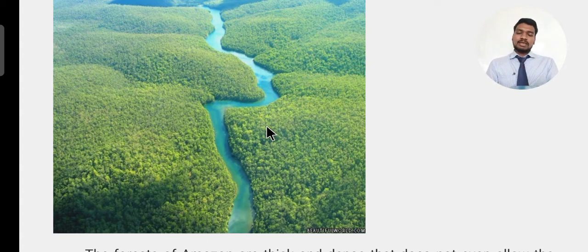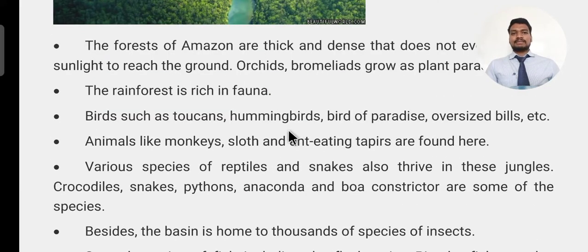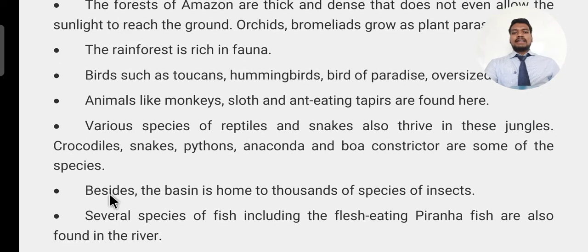Once you go there to the Amazon river and meet the anaconda, you'll feed it some food, okay? And you'll come back after that, if it is possible. The Amazon basin is also home to thousands of species of insects.